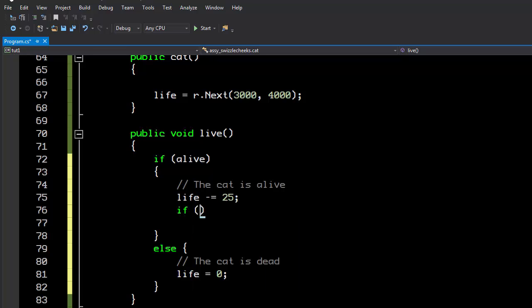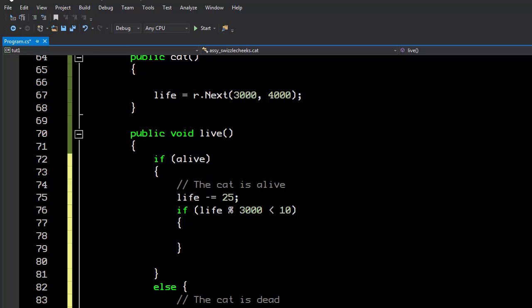So I'm going to create an if statement in here, and I'm going to put some logic in here. And basically what I'm going to do is say, if life modulo 3000 is less than 10. Now, I'll explain this in a second. And the other thing I'm going to do is increase the default lifespan from 5,000, actually probably from 6,000 to 6,700.